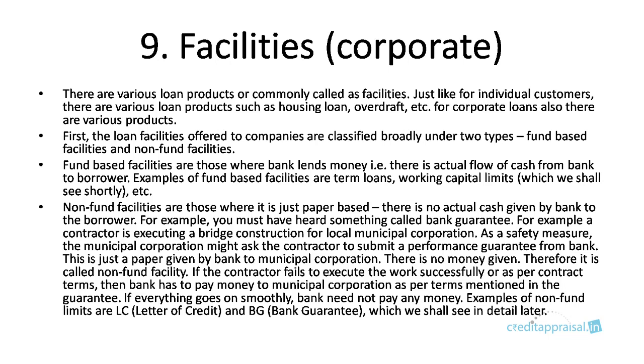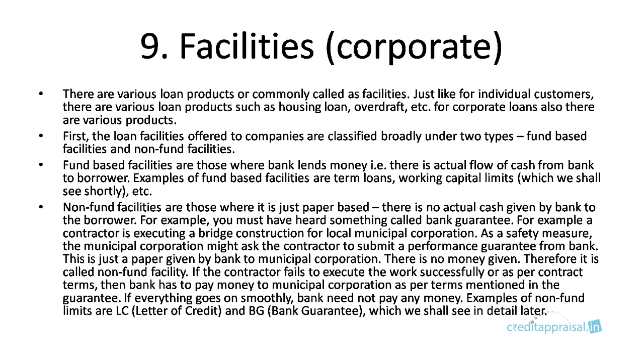In this chapter, we'll discuss various facilities, that is credit facilities for corporate borrowers. Banks offer various loan products. They're known as facilities. So just like individual customers, there are various loan products for companies also. Individuals will have products like housing loans, overdraft, personal loans, and so on. Corporate companies also have a different sort of facilities. They don't need educational loans or housing loans, right? They need some separate facilities, which we'll discuss in this chapter.